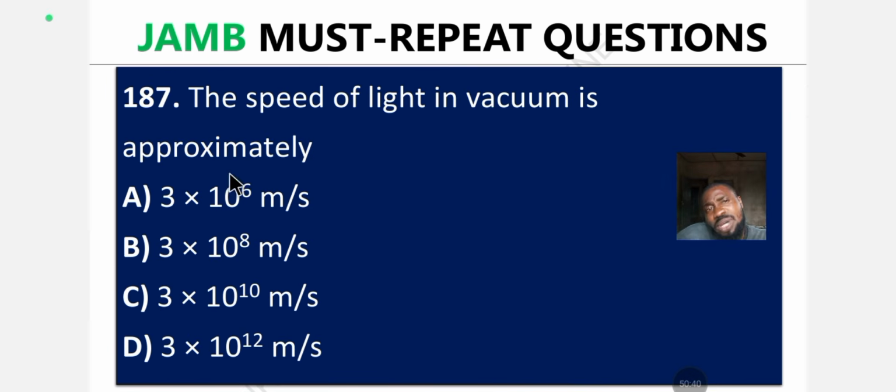Question 187. The speed of light in a vacuum is approximately what? Options A to D. Drop the answer in the comment section.